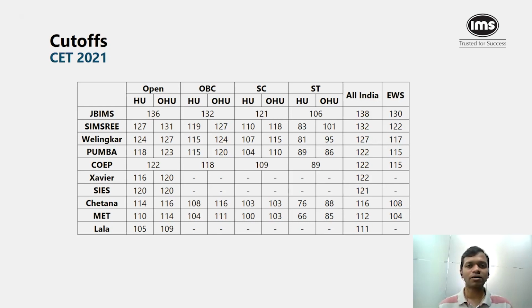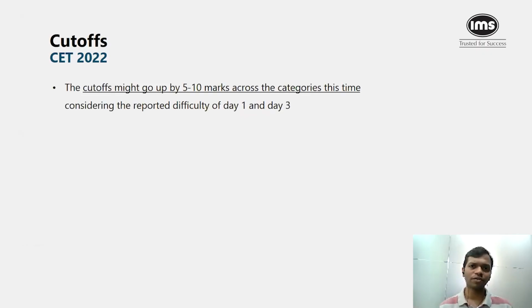So we believe that across the categories, the cutoffs could go up by 5 to 10 marks because this year's CET overall was found to be slightly easier compared to last year's CET. So in terms of our estimate of what the cutoffs could be, the cutoffs might go up by 5 to 10 marks, as I said, across the different categories this time. And that is because of the reported difficulty of day 1 and day 3, which was easier compared to day 2. And of course, overall also it was found to be easier than last year's CET.